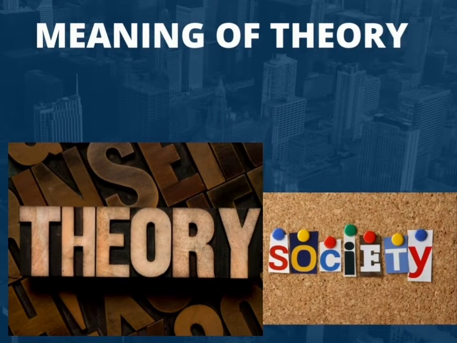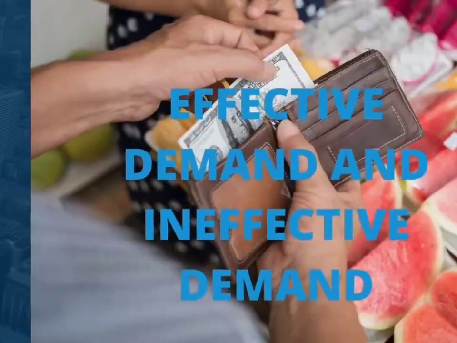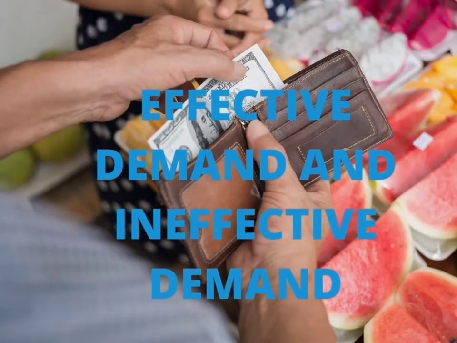Meaning of theory. A theory is simply defined as an organized body of ideas, that is reasoned or well-coordinated ideas, designed to explain facts or events, especially economic problems that occur in our society. Examples of economic theories are theory of demand, theory of supply, theory of cost, theory of production. They are designed to explain economic problems.